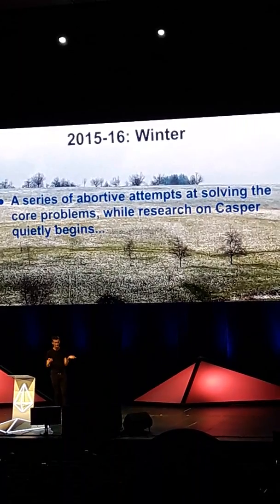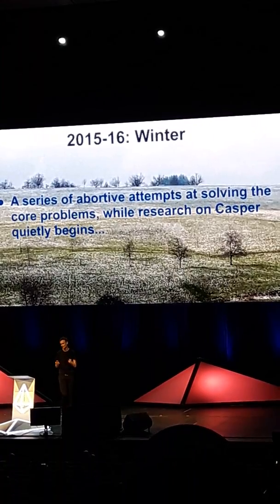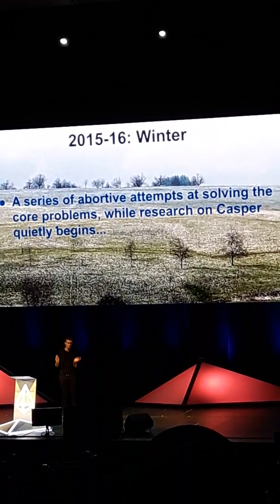So, after this came a bit of a winter, so we had a bunch of different abortive attempts at solving some of the core problems in proof of stake, some of the core problems in scalability.